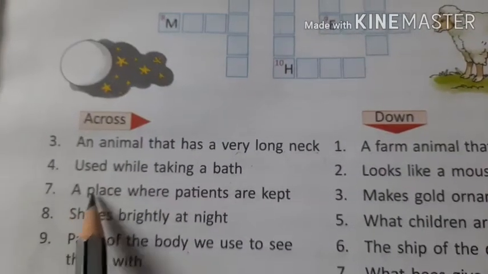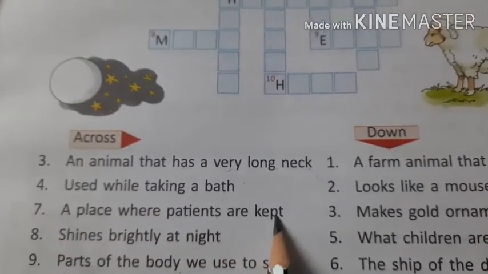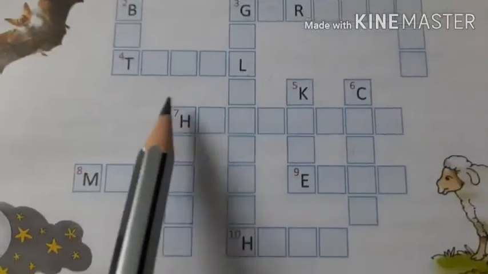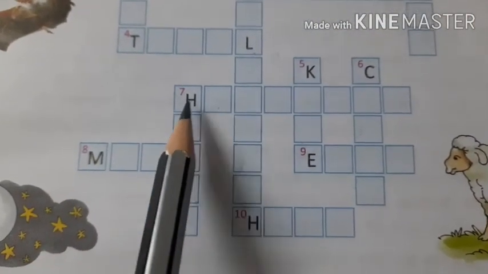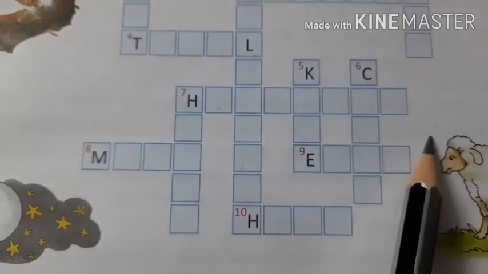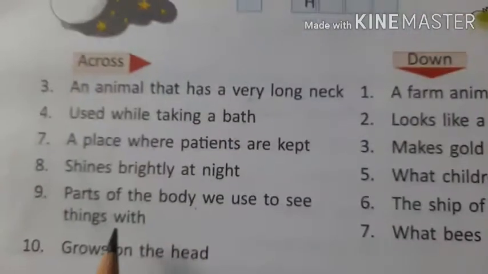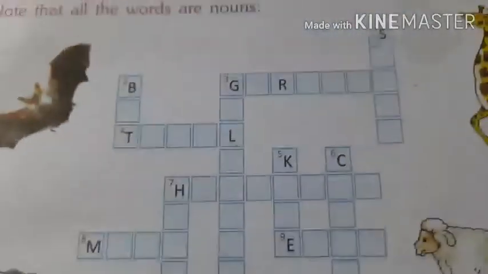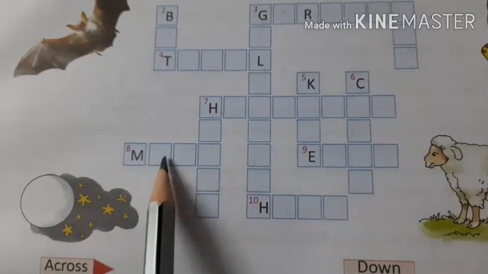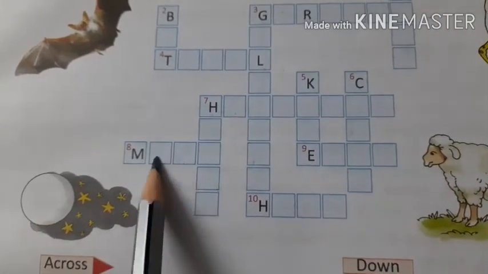Then number 7, a place where patients are kept. So again find out where number 7 is. It starts with H. So where is the place which begins with H and where the patients are kept? Hospital. Yes. Shines brightly at night. So what shines brightly at night? That is 8 across. M. What is that? Moon. Okay.